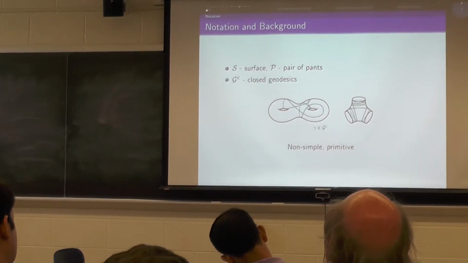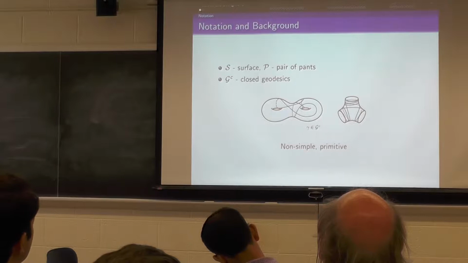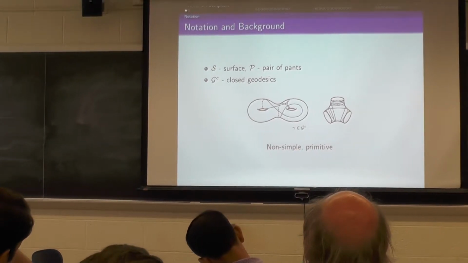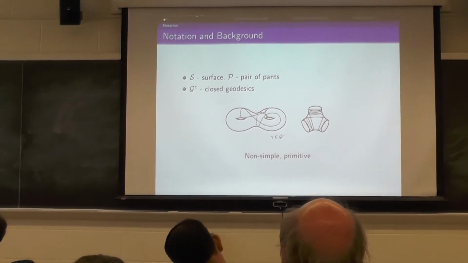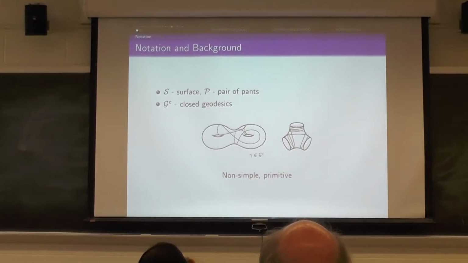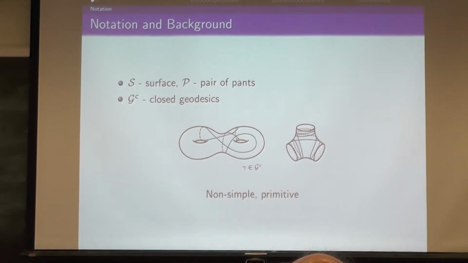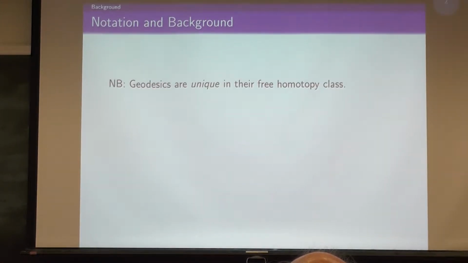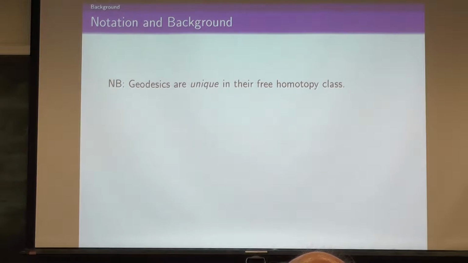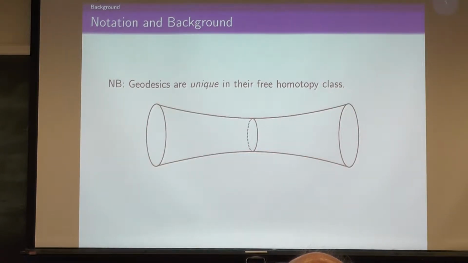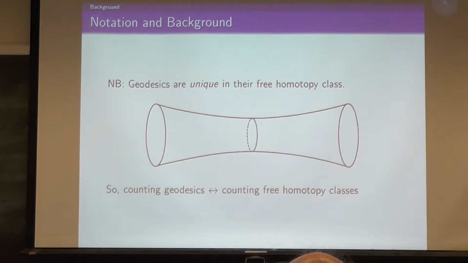We're talking about closed geodesics. They're non-simple. The set of closed geodesics is denoted by GC. But they will be primitive, right? They can't wrap around themselves more than once. Quick background: geodesics are unique in their free homotopy class. The picture is that if the cylinders look sort of curvy like this, there's just one shortest guy. And so counting geodesics is like counting free homotopy classes of curves.